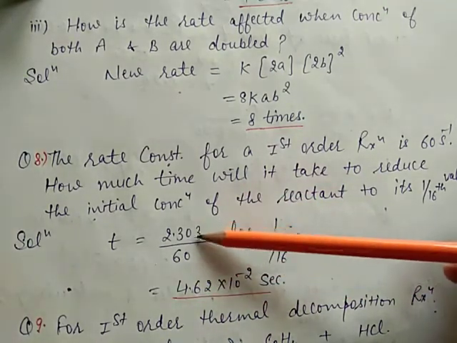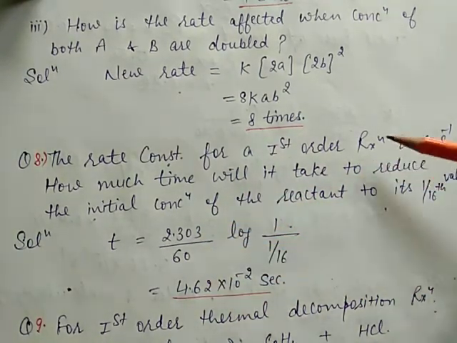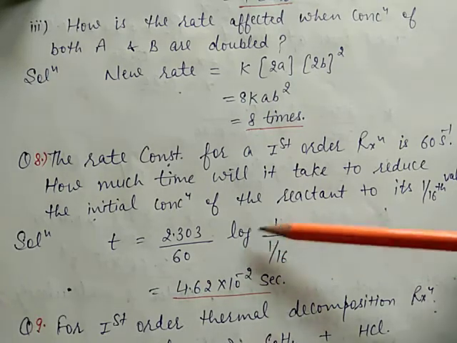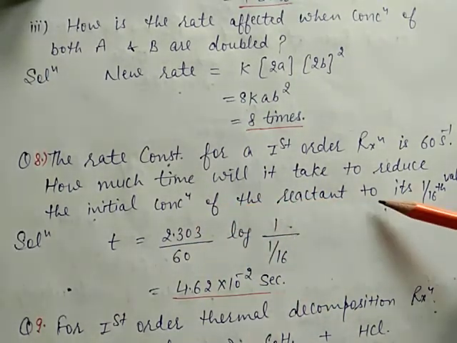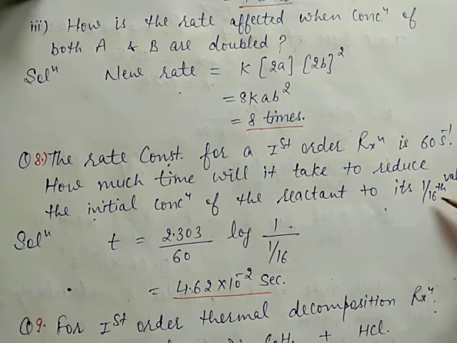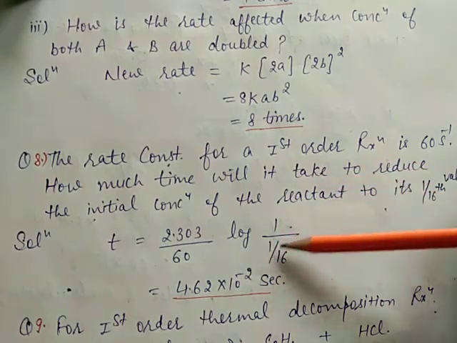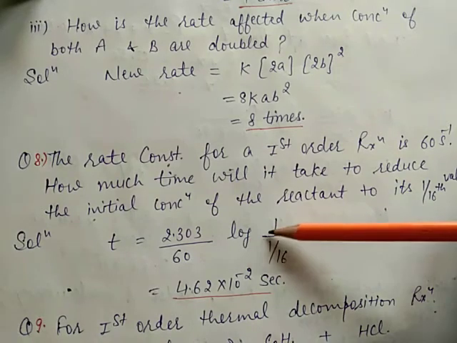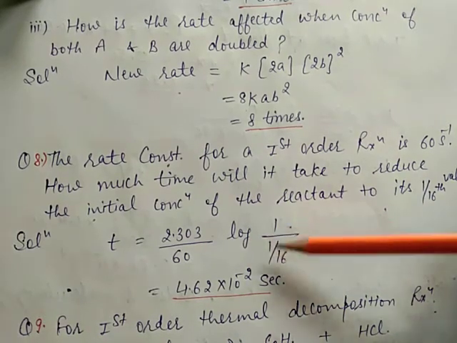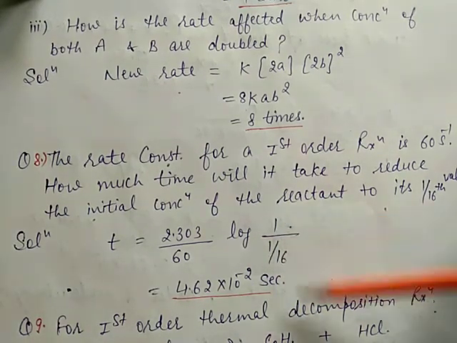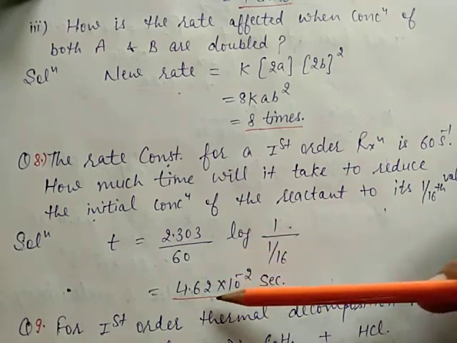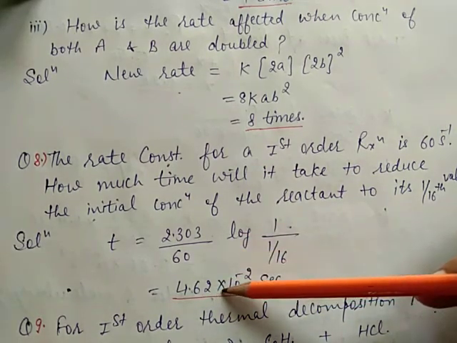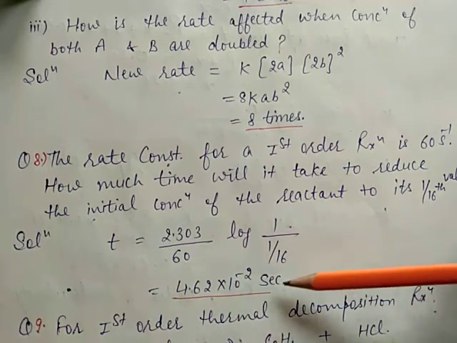Putting this value, 2.303 upon 60, log of 1 divided by 1 by 16th, since the initial concentration of the reactant is reduced to its 1 by 16th value. This is log of 16. Log of 16 means log of 4 squared, means 2 log of 4. After putting this value, this is the answer, 4.62 into 10 raised to power minus 2 second.